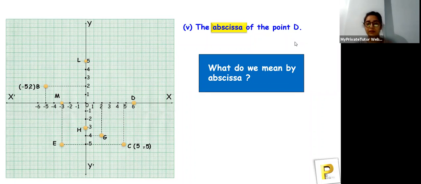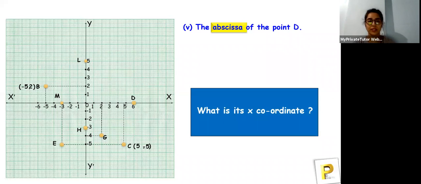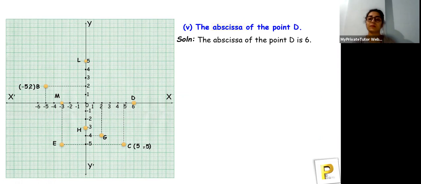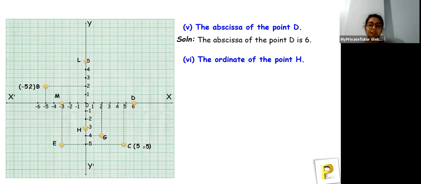X coordinate. Okay, so what is its x coordinate? Point D is over here. So what is the x coordinate of point D over here? That is 6, and that's absolutely correct, Pradeep and Ifa. Okay, so let's move towards the next question. Ordinate of point H. Now you guys tell me what is the answer to this question. What is the ordinate of the point H?